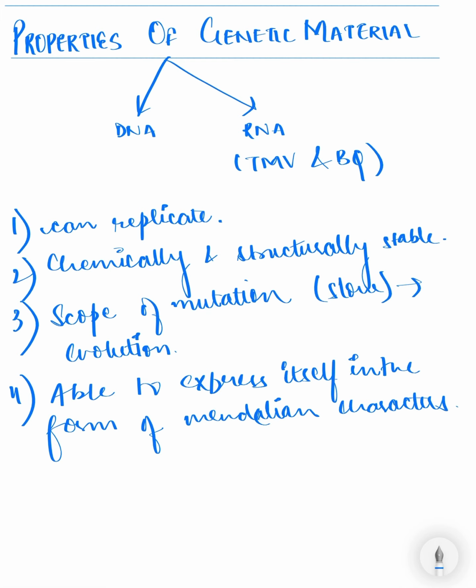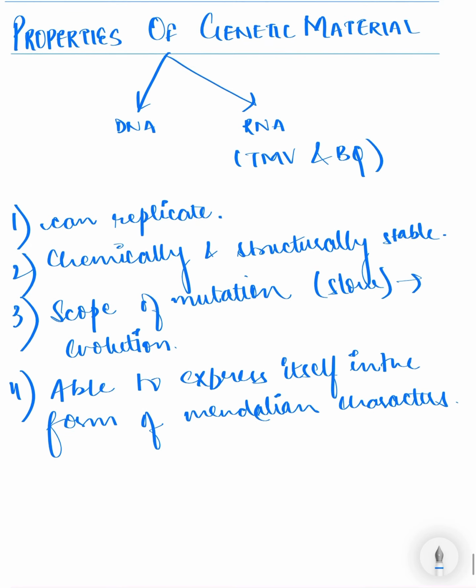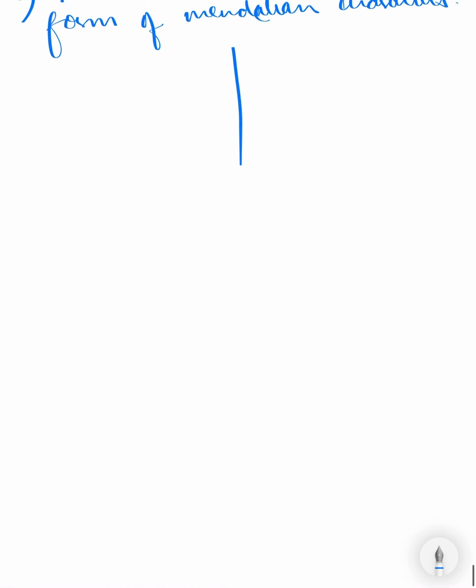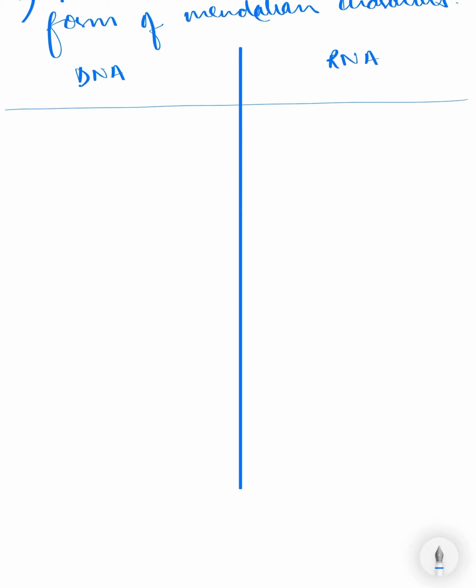Right. So, in the beginning of this video we talked about that we have two types of genetic material, DNA as well as RNA. Let's talk about the difference between these two so that we can understand it in a better way. DNA, RNA. The difference between these two. So, the very first difference here is the DNA is highly stable, however RNA is unstable in its structure.